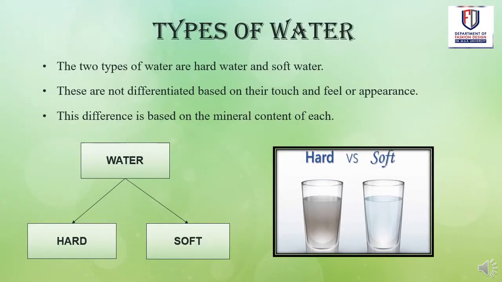Types of water. There are two types of water, that is hard water and soft water. This differentiation is not based on the touch, feel or appearance. This classification is based mainly on the mineral content present in the water.